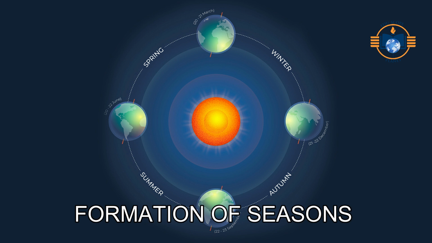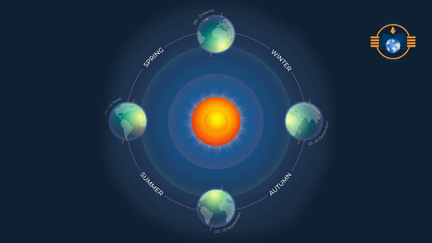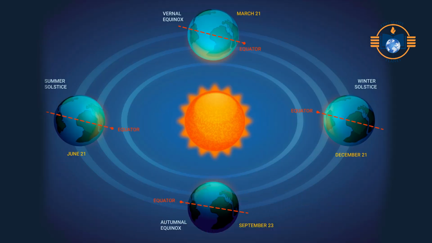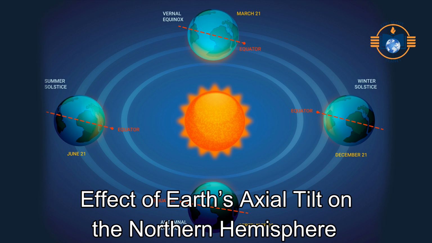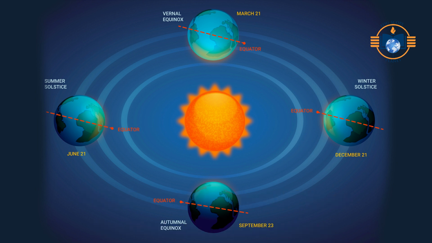Formation of seasons. The most important effect of Earth's axial tilt is the change of seasons. How does it work? Effect of Earth's axial tilt on the Northern Hemisphere. The axial tilt of the Earth, 23.5 degrees, plays a crucial role in controlling the seasons, length of day and night, and temperature patterns in the Northern Hemisphere.